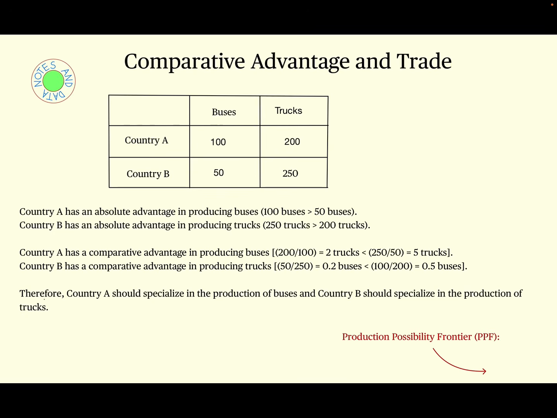Conversely, country B has a comparative advantage in producing trucks, as the opportunity cost of producing one truck is 0.2 buses, while the opportunity cost of producing one truck in country A is 0.5 buses. Therefore, country A should specialize in the production of buses, as it has a comparative advantage in producing buses, and country B should specialize in the production of trucks, as it has a comparative advantage in producing trucks.